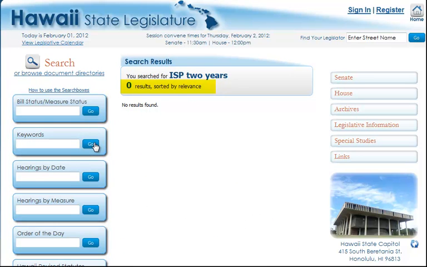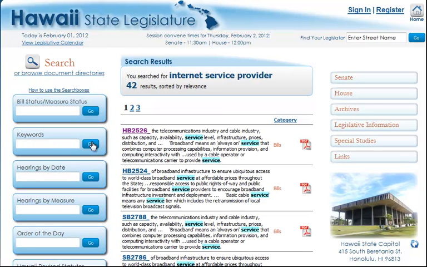And I've got nothing, which means when you search for a bill with keywords, you have to be a little bit of a detective. For example, the legislature is kind of formal. Maybe instead of using the phrase ISP, they spelled out Internet Service Provider. And then I click Go. This time I've got some responses, but I have 42 of them, which is way more than I need.